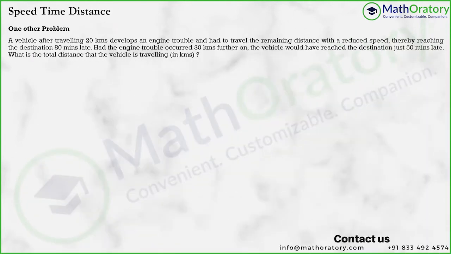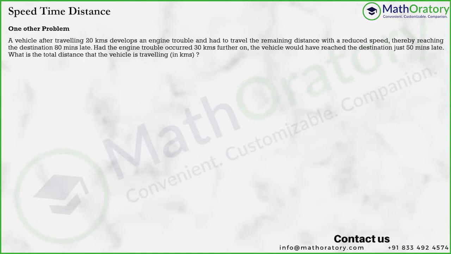So in this problem, it says that the vehicle is traveling, and after traveling 20 kilometers, develops an engine trouble and has to travel the remaining distance with a reduced speed, but reaches the destination 80 minutes late because of that. Now, had the engine trouble occurred 30 kilometers further on, the vehicle would have reached the destination just 15 minutes late. Those who have experience with this problem, in most cases, you would find that the reduction in speed is given. So the speed becomes 4/5, or the speed becomes 2/3, due to the engine trouble.